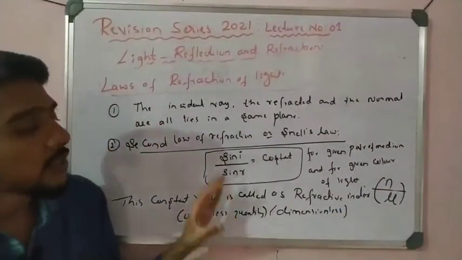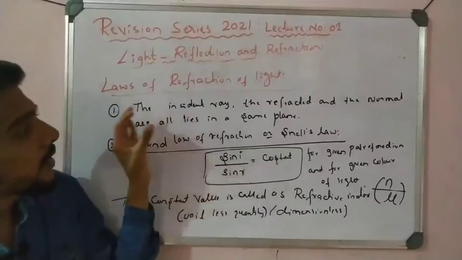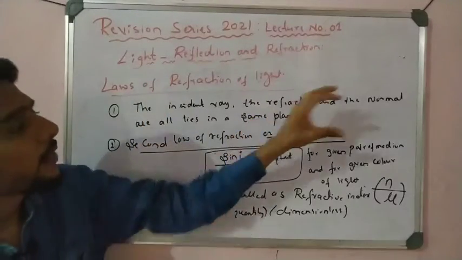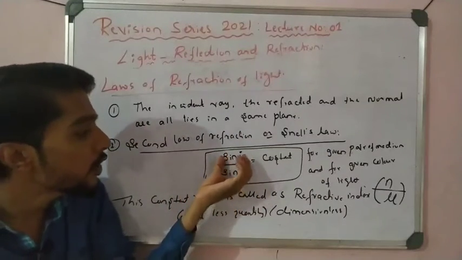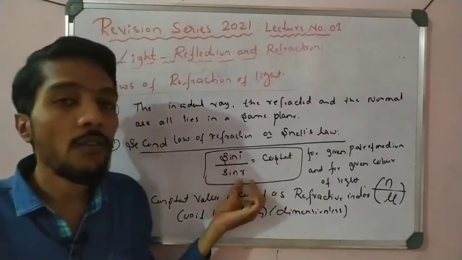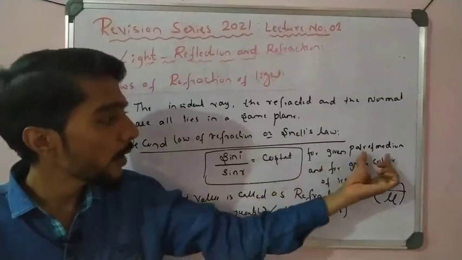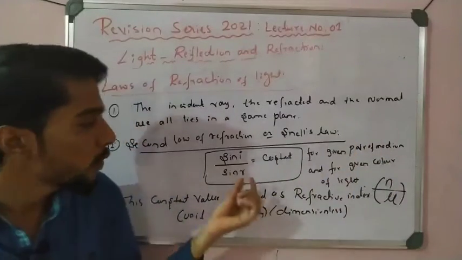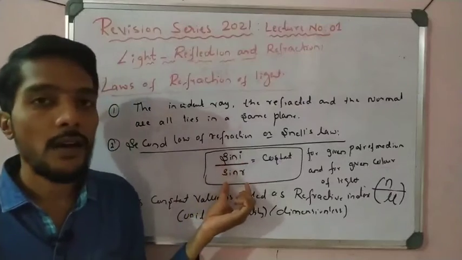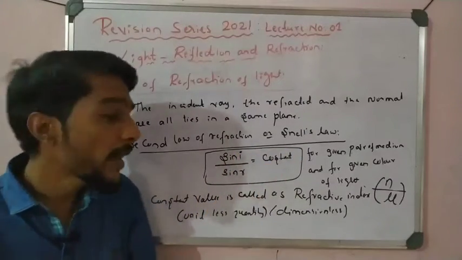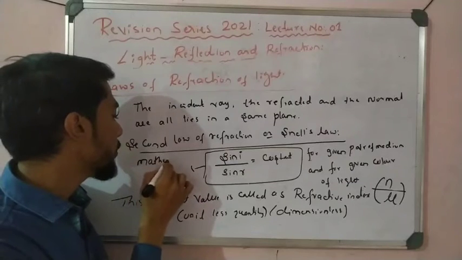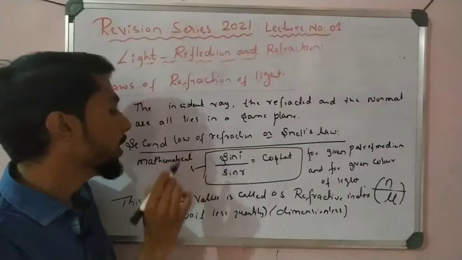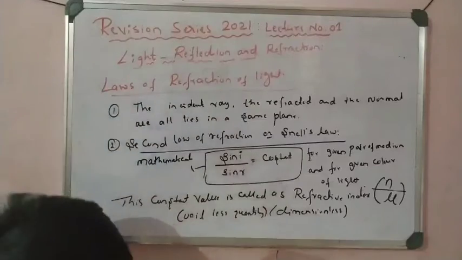So this is called Snell's law. The first law: the incident ray, refracted ray, and the normal lie in the same plane, you have to remember. And Snell's law: the ratio of the sine of the angle of incidence to the sine of the angle of refraction is a constant for a given pair of media and for a given color of light. So sin I by sin R is equal to a constant. It is the mathematical form of Snell's law. That is very important to remember.